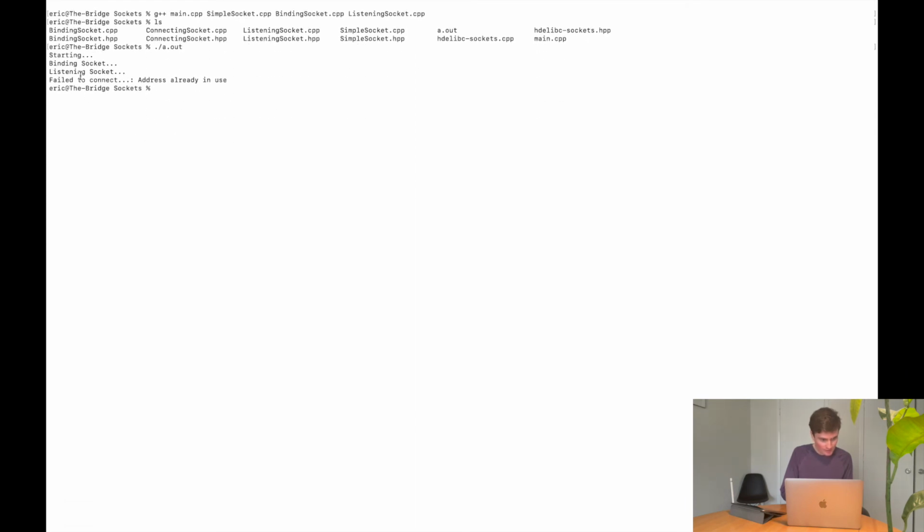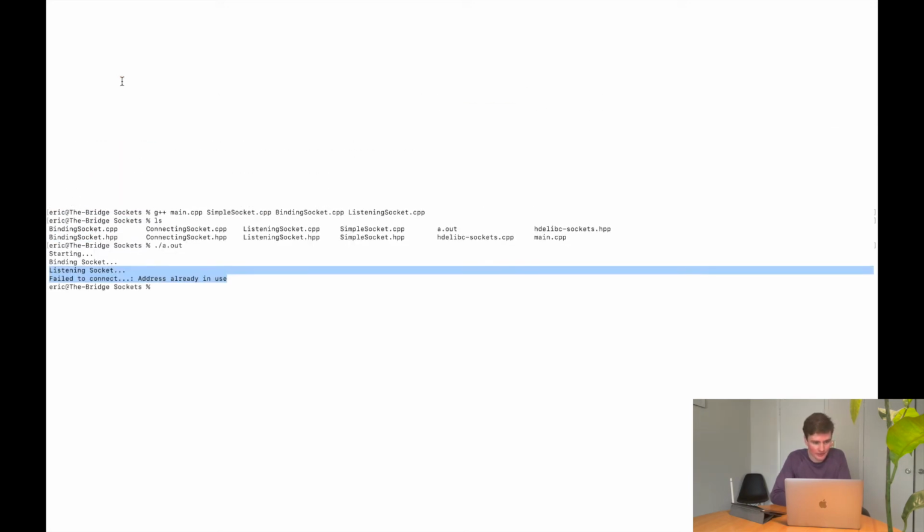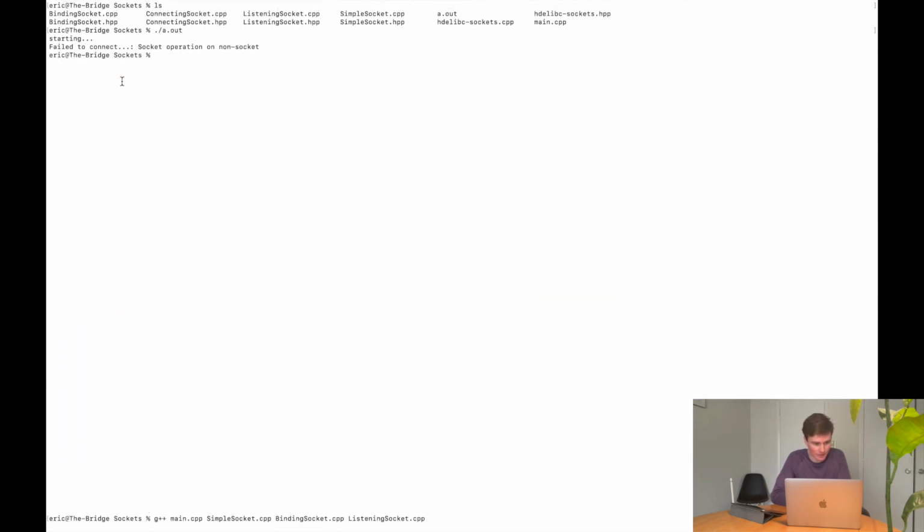And that seems to be happening on the listening socket. Now, once I do it like this, the listening socket seems to already be in use. So I have failed to connect a socket, so I'm going to have to figure out how to just close that socket now that the program's not running. But anyway, that's no problem. So yeah, I will need to go in and find out what exactly is causing this socket operation on non-socket.